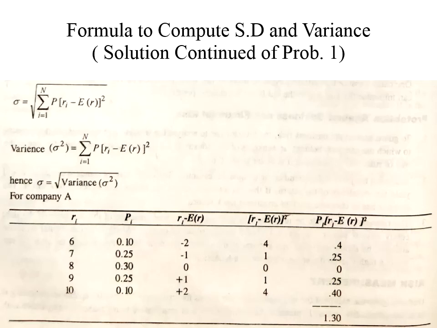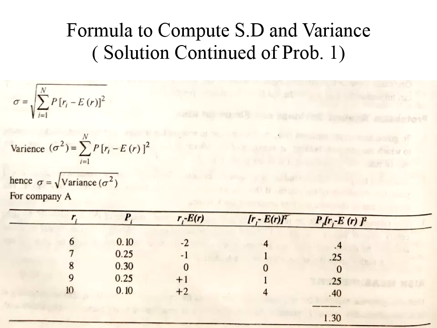Whatever they have given in the problem, we are writing returns and probability for company A. As you can see, the returns in the first column that I am explaining are 6, 7, 8, 9, 10, and the probabilities are 0.1, 0.25, 0.3, 0.25 and 0.1. Then we will calculate R minus expected return of company A. The expected return we got is 8. So 6 minus 8 is minus 2. In the same way, 7 minus 8 is minus 1.